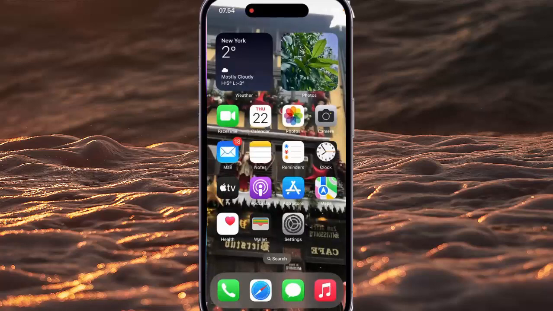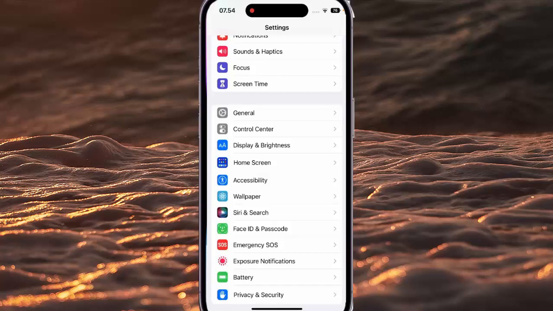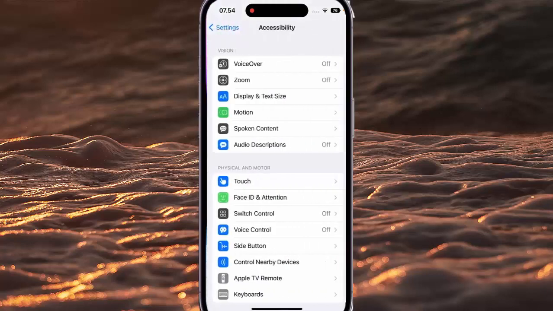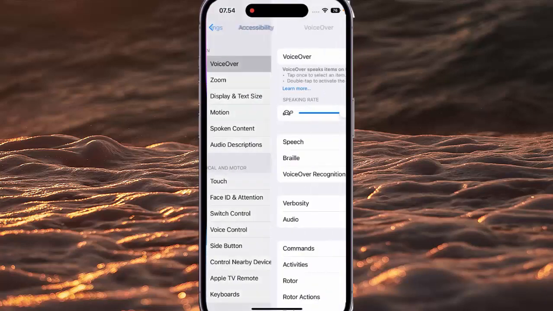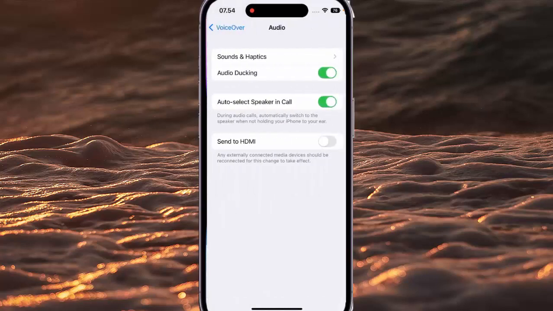To turn on or off a sound effect when a page is scrolled while VoiceOver is on in iPhone 14 Pro, go to Settings, scroll down the screen, and then tap Accessibility, tap VoiceOver, and then tap Audio, tap Sound and Haptic.